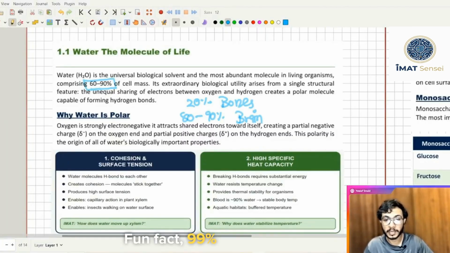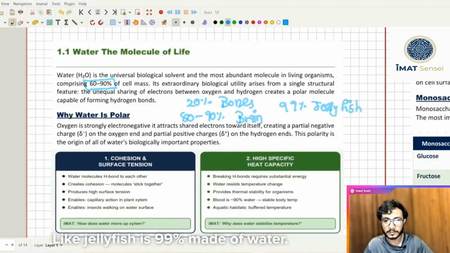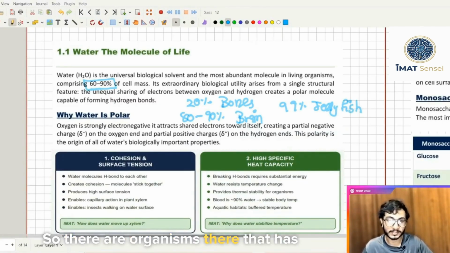Fun fact, 99% of a jellyfish is water. There are organisms that have so much water in their bodies.